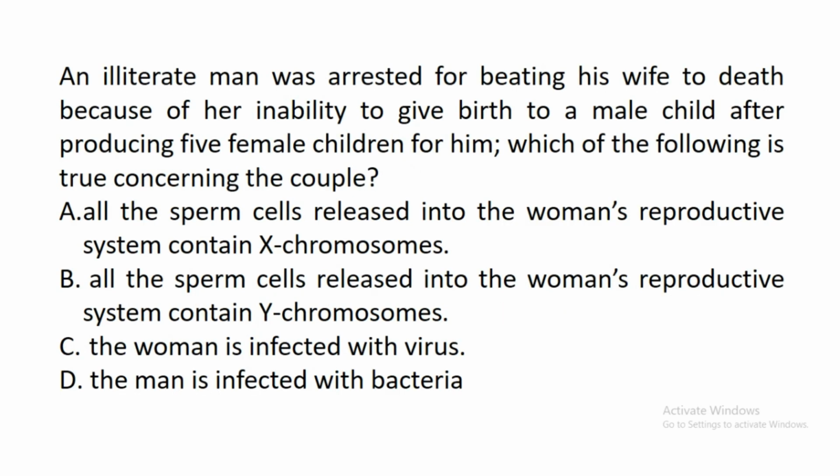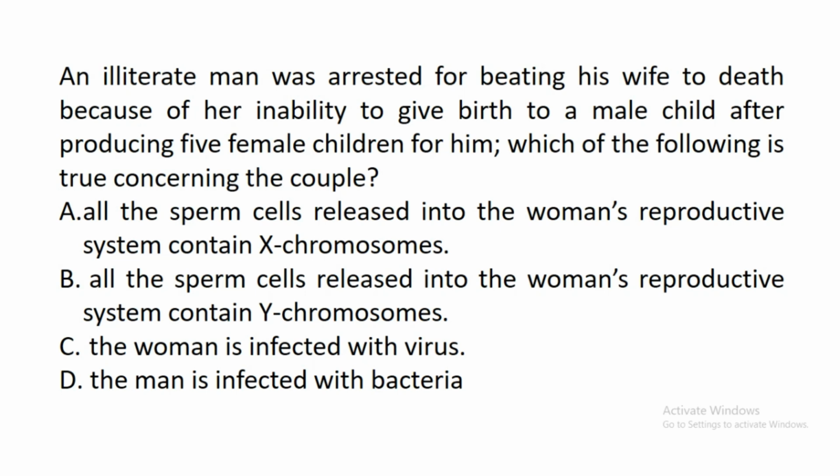The next question says, an illiterate man was arrested for beating his wife to death because of her inability to give birth to a male child after producing 5 female children for him. Which of the following is true concerning the couple? A, all the sperm cells released into the woman's reproductive system contain X chromosomes.